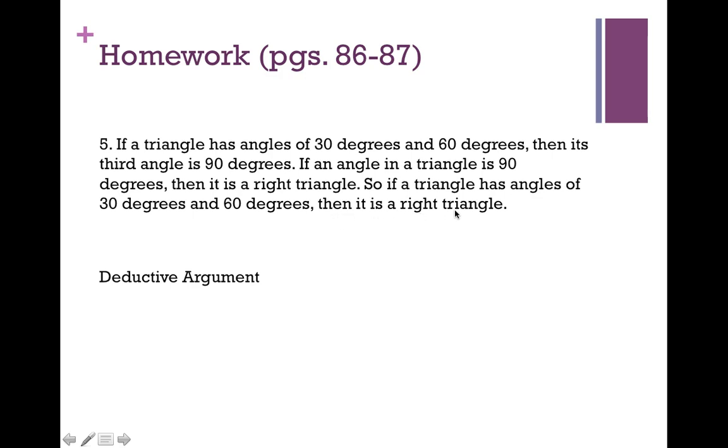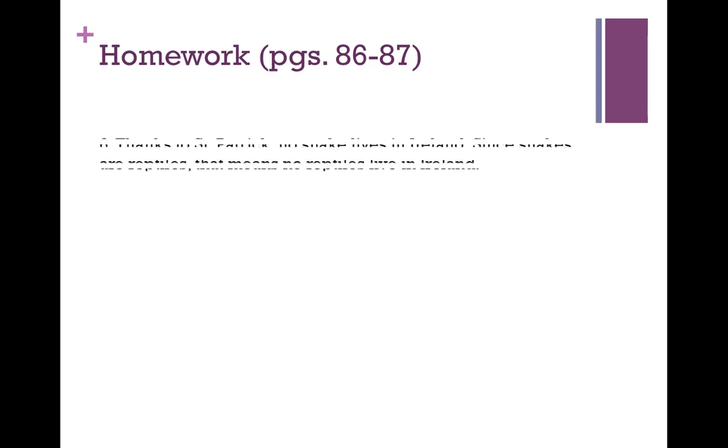Then right here, then it is a right triangle. And then if we look up here, it is a right triangle. So the two main terms in the conclusion appear in the exact wording and the exact phraseology in the premises. So the conclusion is really more or less just a rearrangement of concepts that appear in the premises. And this is also a valid argument. If you just reflect on it a little bit, you'll see that there's no way possible to think of a scenario in which the two premises are true and the conclusion is possibly false.